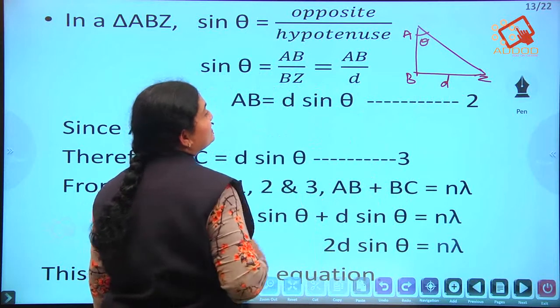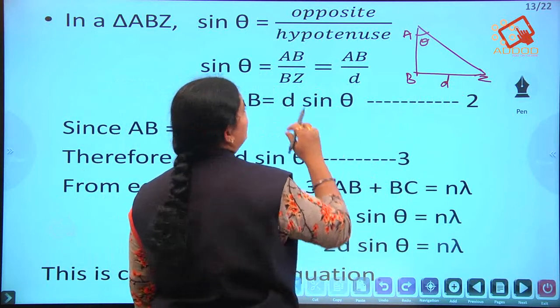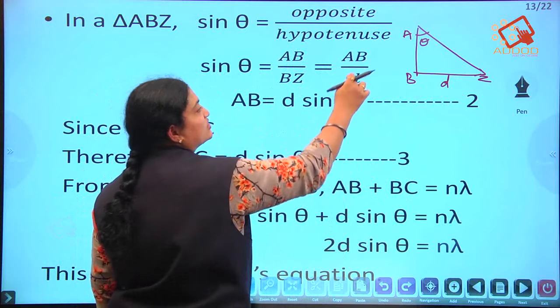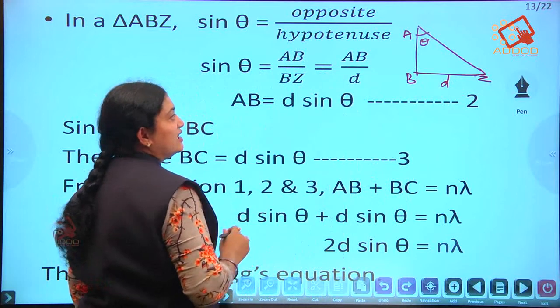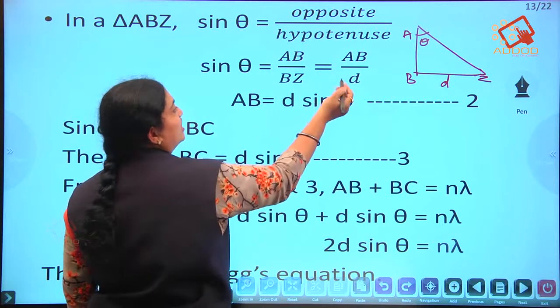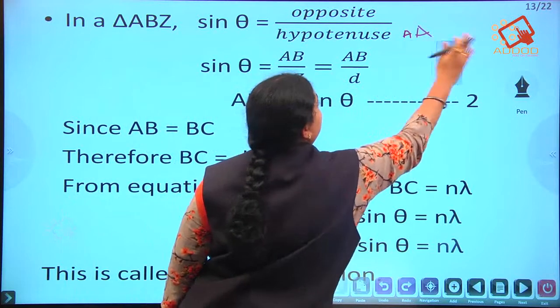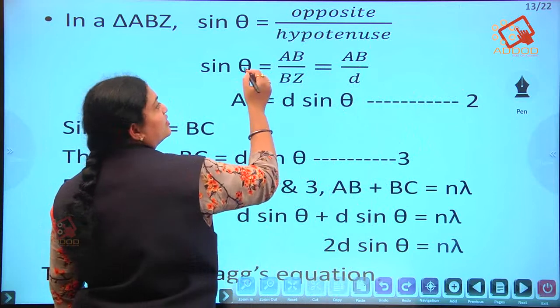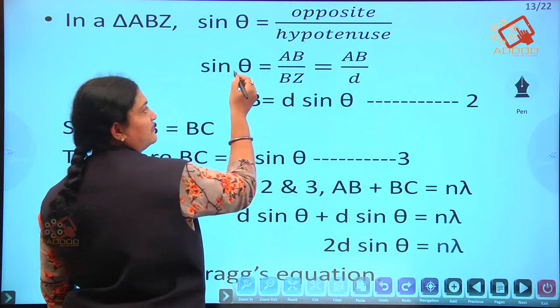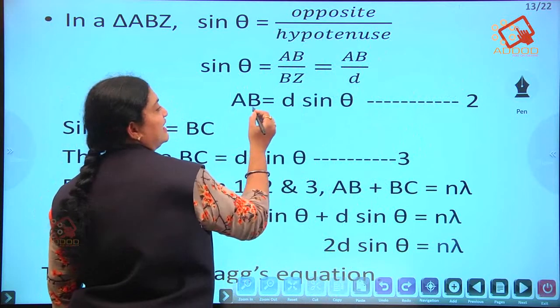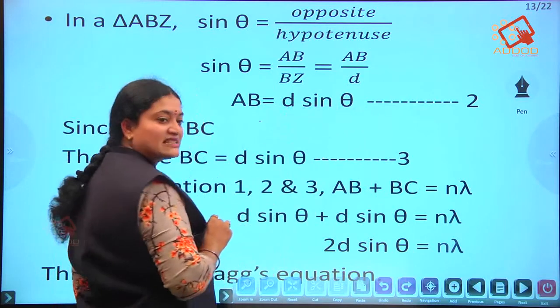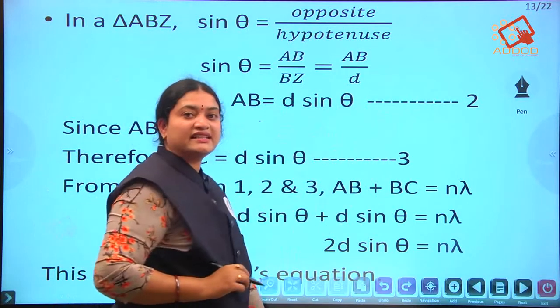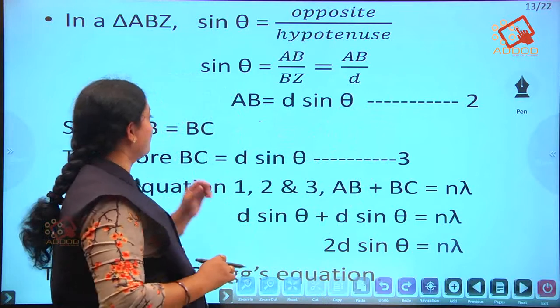So we have got sine theta equals AB by D. Now let us interchange. Taking D to the other side, AB equals D sin theta, which we have taken as equation 2.